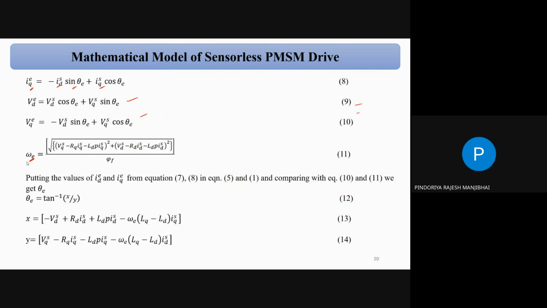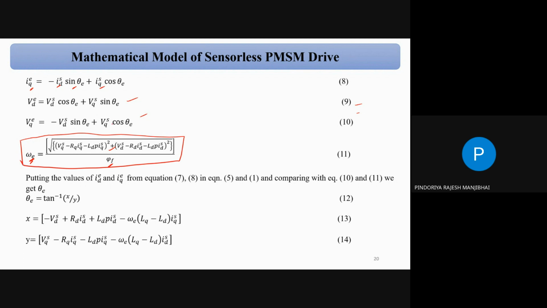Okay, and finally there is omega e. This omega e we can calculate based on the flux of the motor and the voltage equation. There is a per phase voltage equation. This is a very difficult equation, so I don't have a proof for this derivation. So how can we derive this equation?